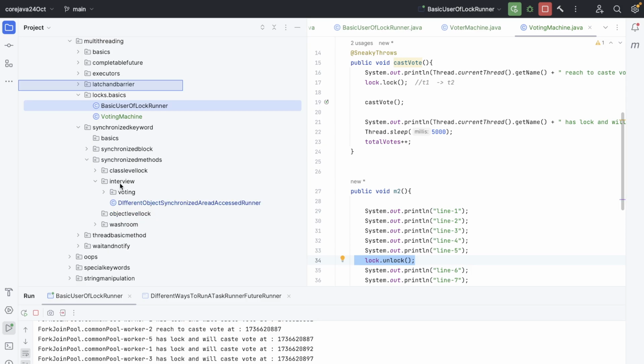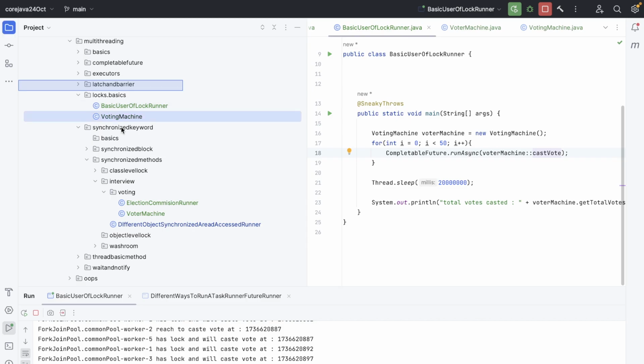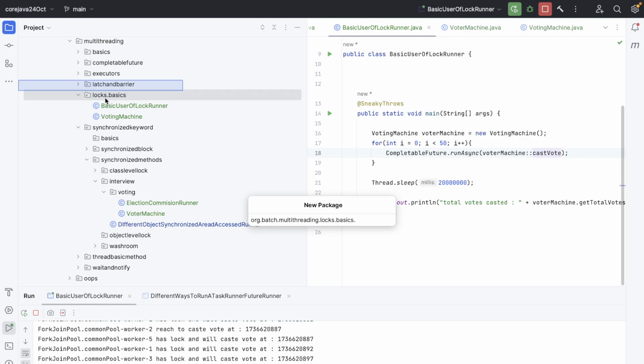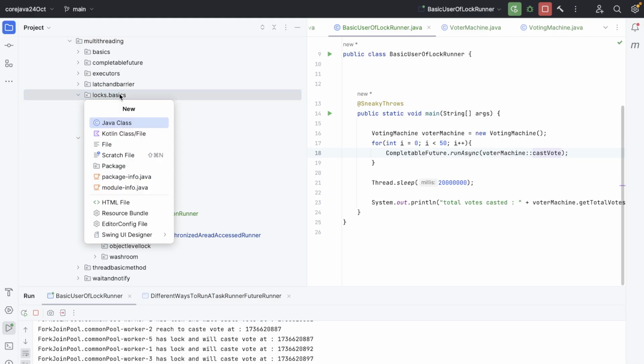Now let's see, the interview synchronized method, where we have written this code. Okay, locks, voting machine, so this is a lock. Let's check another example. We need to put it inside a package: basics, locking and unlocking in a different package. We can put this example inside this. Let's create another package first.